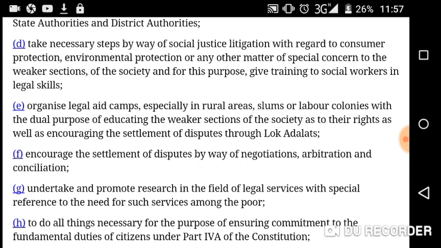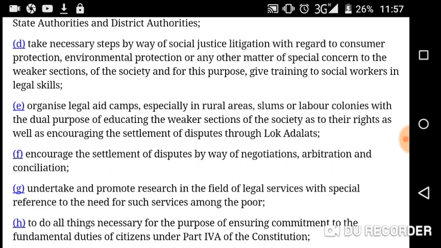With regard to consumer protection, number 1, consumer protection. Number 2, environmental protection. These are important concerns. Number 3, any other matter of special concern. The word "special" is highlighted. You have to highlight that word: special concern to the weaker section.